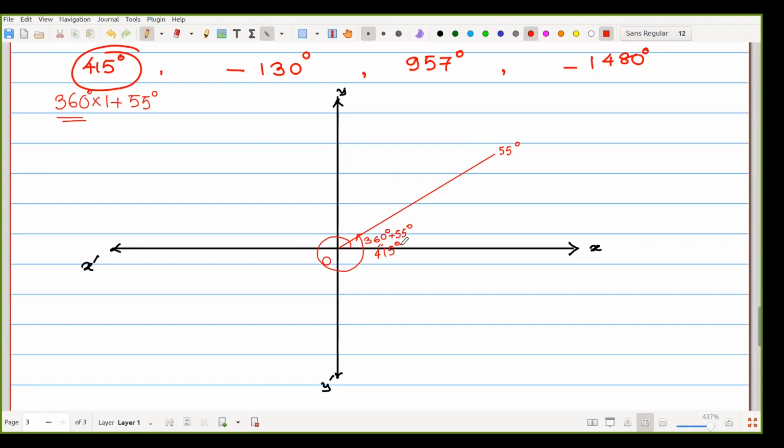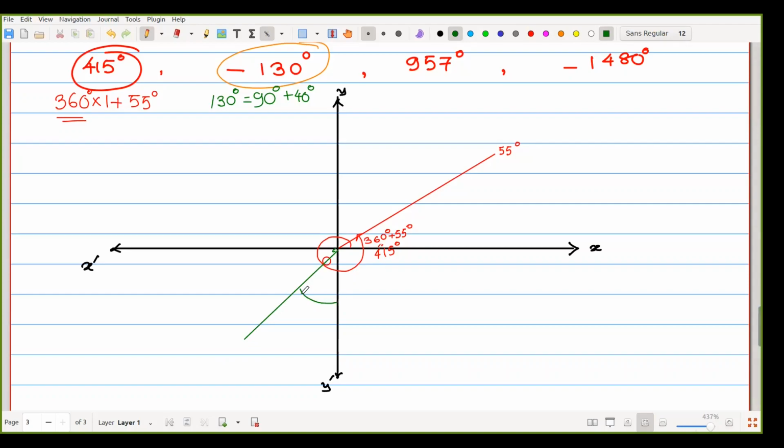Second one, that is minus 130 degree. Minus 130 degree means 130 degree is equal to 90 degree plus 40 degree. So we can proceed with the clockwise rotation as it is negative. So using green color, I am doing it.